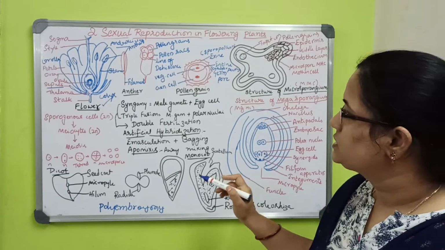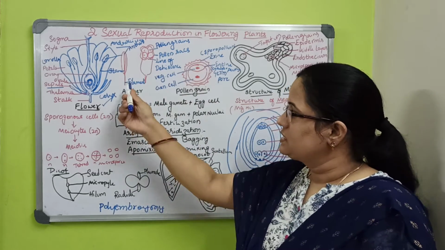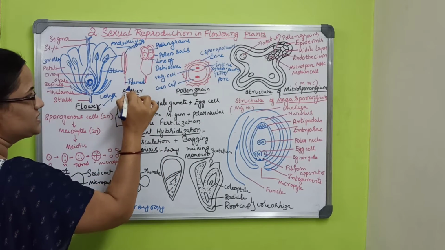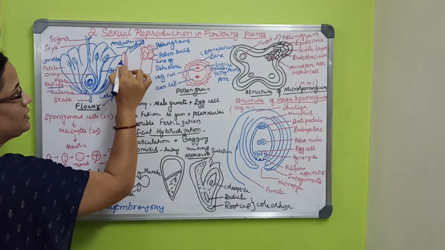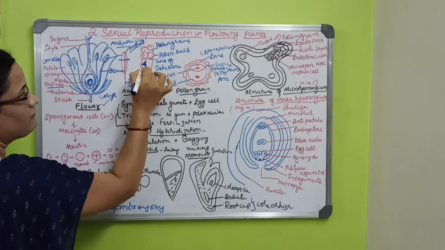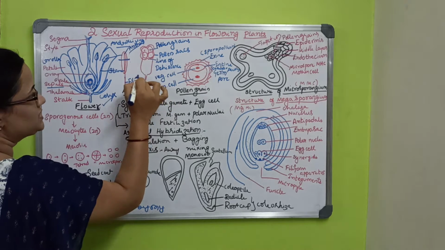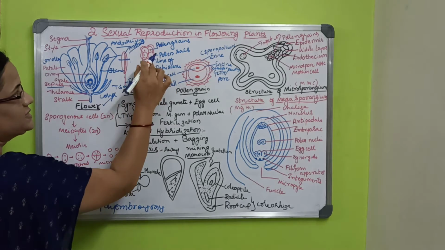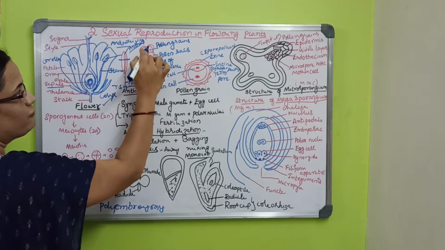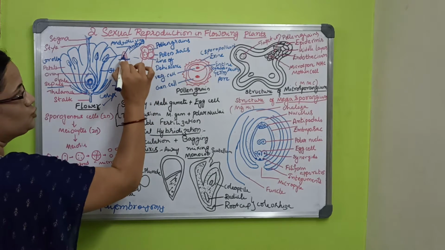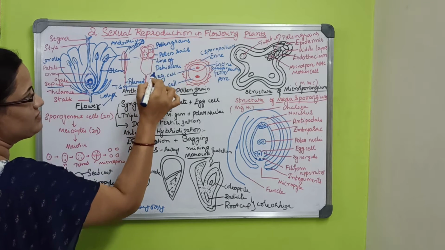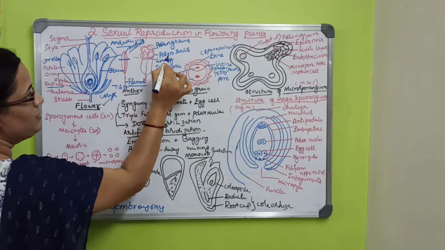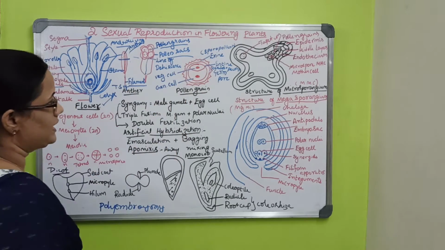The next part is the structure of the anther. The straight structure is called the filament, as I already told. Anther, the transverse section. This is the TS of the anther. If you cut it, four lobes will be there, and inside them pollen grains. This is the line of dehiscence where it will cut and open. Outside will be pollen sacs, and inside will be pollen grains.